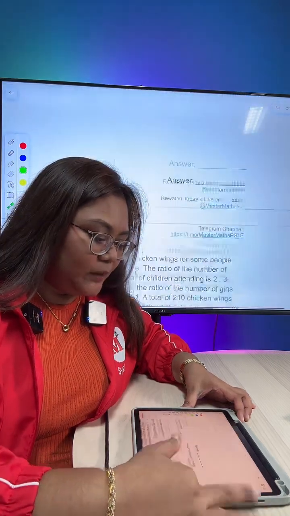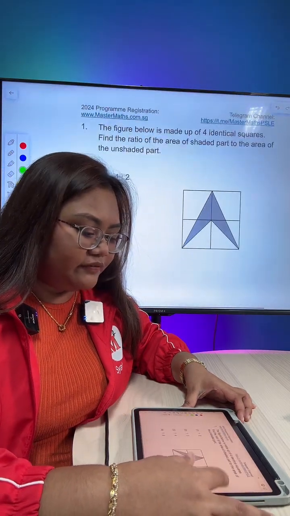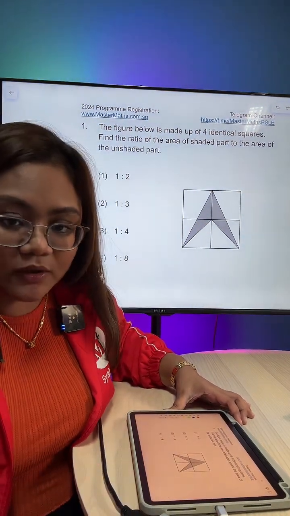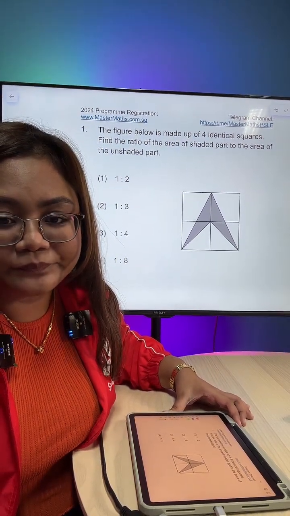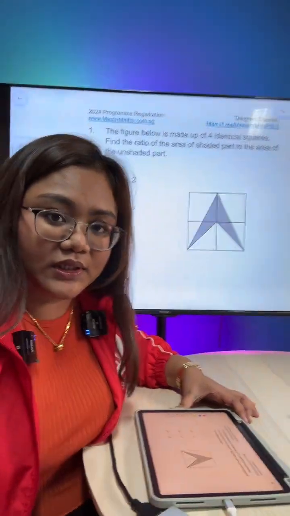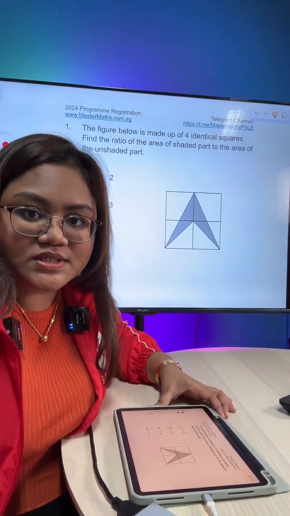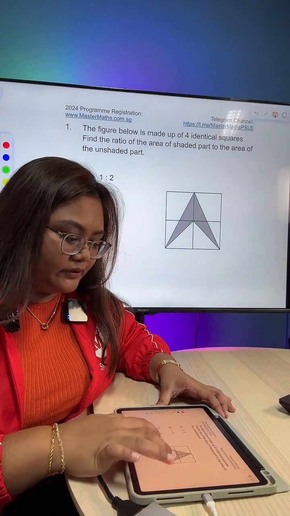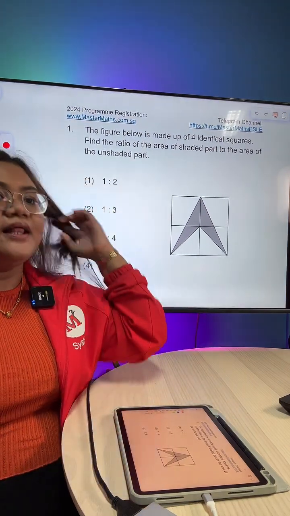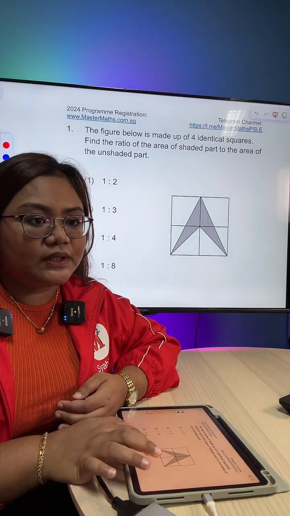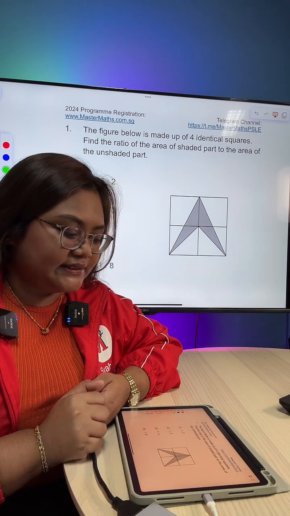Alright, so let's begin our lesson with the very first question. I hope you guys are all able to see the question here. Okay, I hope you're able to see the question. Question number 1. The figure below is made up of 4 identical squares.